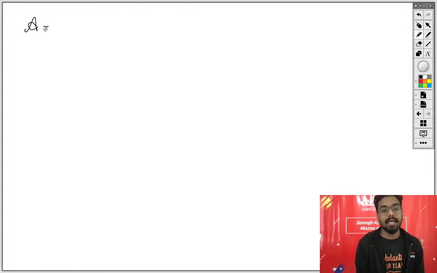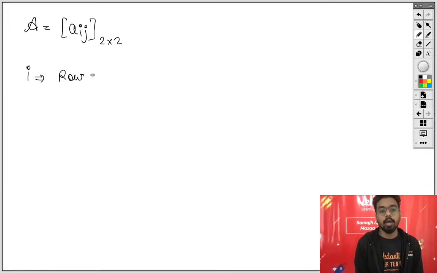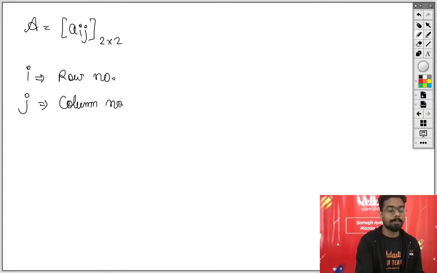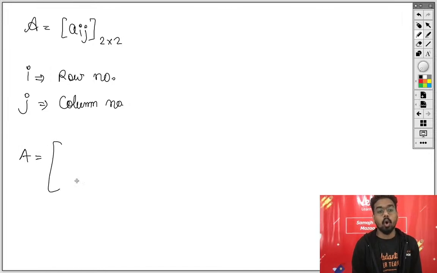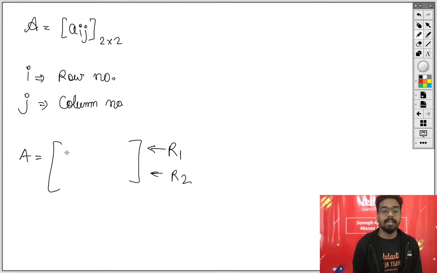It was given that A is equal to Aij. So this is the way of representing any matrix where i represents row number. If you do not know, you can write down this particular theory. j is column number. I is the row number, j is the column number. So if it is a 2 into 2 order matrix, see this is row number 1. This is row number 2. So every element will have the first prefix as 1 over here and every element will have the first prefix as 2 over here. Now this is column number 1.